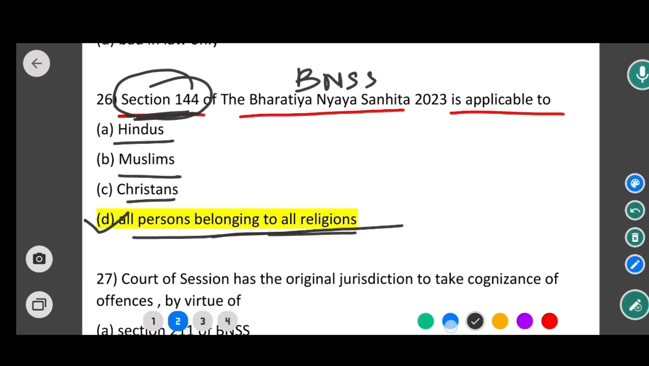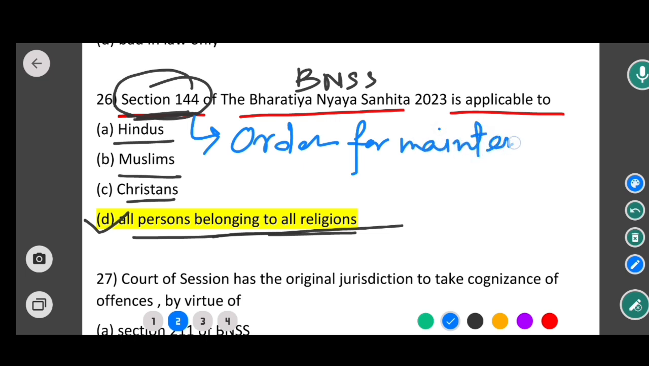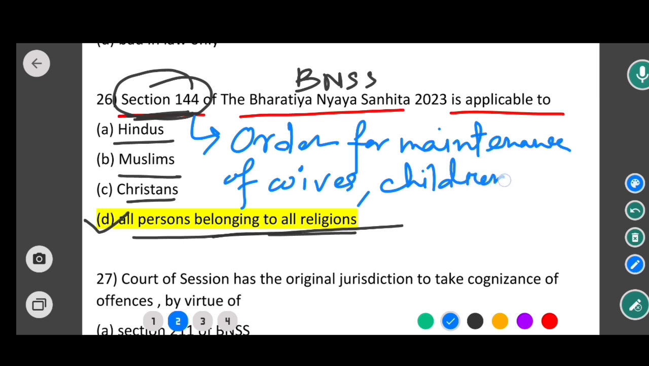Okay, so section 144 is all about order for maintenance of wives, children and parents.